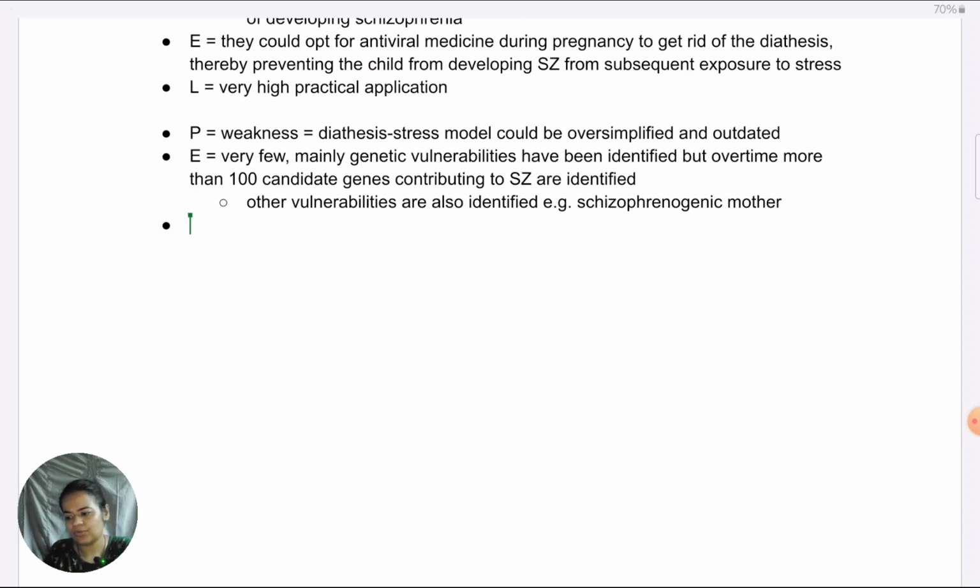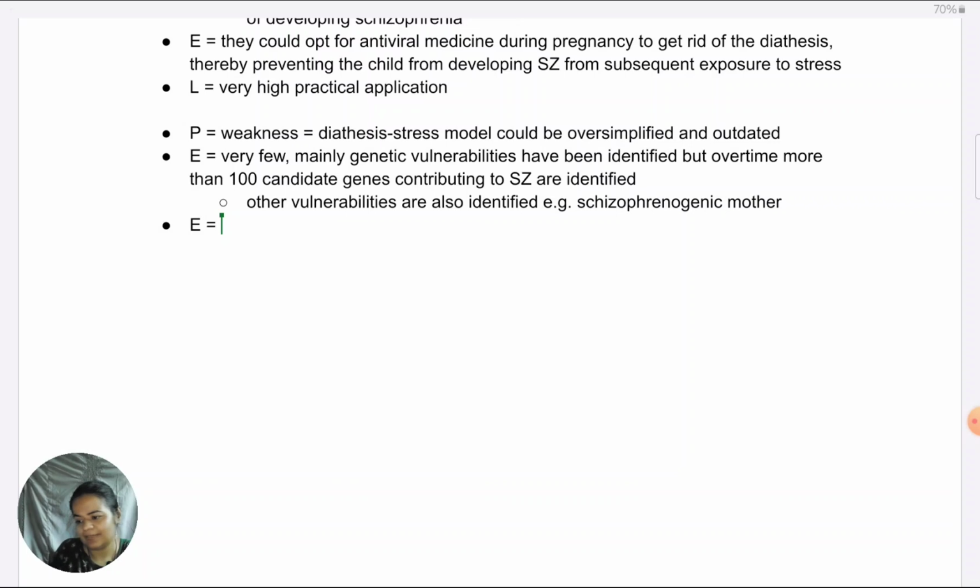What is the issue? Again, it does not negate the diathesis stress model completely. It just goes to show that it has been too simplistic, as we mentioned in the beginning. It might be much more complex than what is proposed here. In the sense, we could say that exclusive focus on and demarcation of biological being the diathesis and anything from the environment being the stress could not be the right approach.